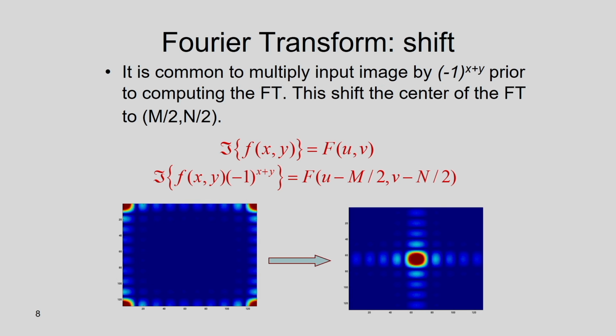And this pre-processing I have shown here, what I have mentioned earlier. So, the image is multiplied by minus 1 to the power x plus y, and after this the Fourier transform is applied. Then the Fourier transform will be centered at the point m by 2 and n by 2. The size of the image is suppose m cross n, m number of rows and n number of columns. Then this will be the center of the Fourier transformation. The center will be m by 2 and n by 2. This is the center of the Fourier transform spectrum. So, this pre-processing I have to do before the Fourier transformation.